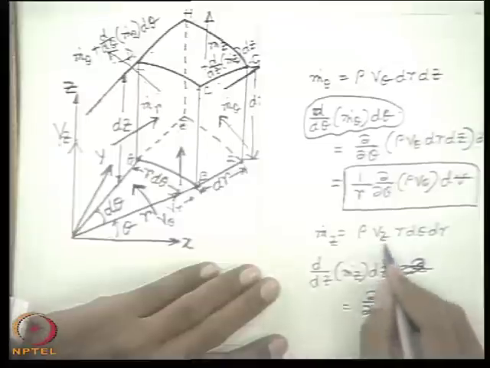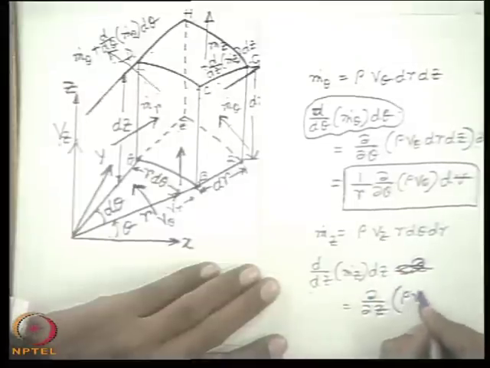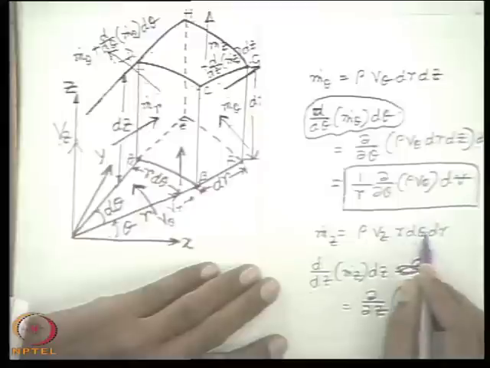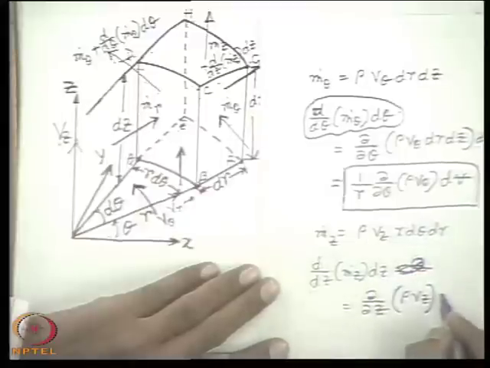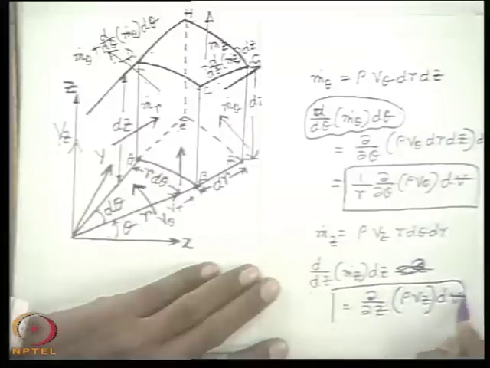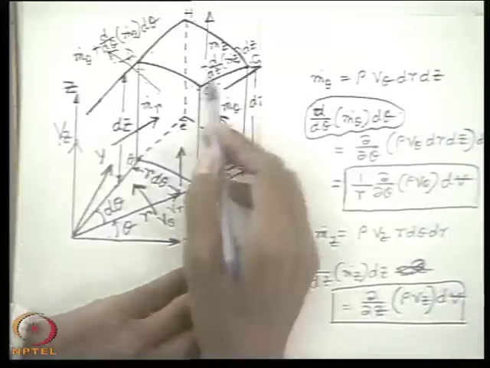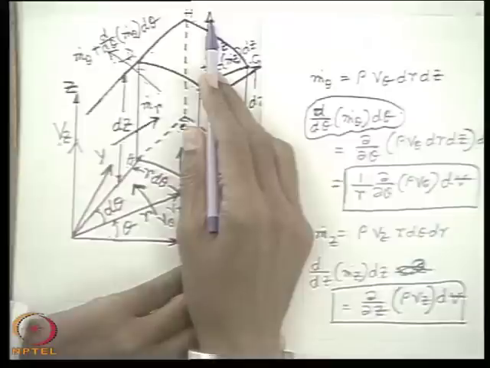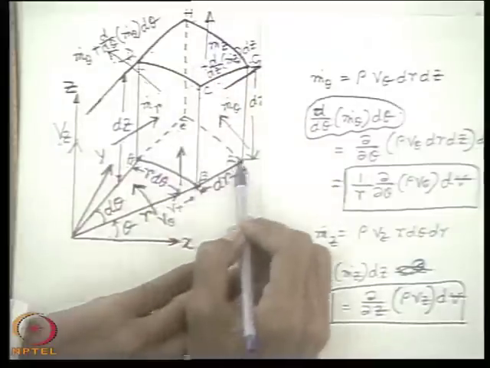So ∂/∂z of ρVz and r dθ dr dz will automatically make dV. And this is nothing but the amount which corresponds to the net efflux from the control volume due to the fluxes across the z planes.